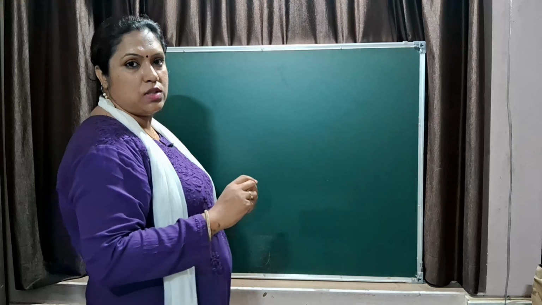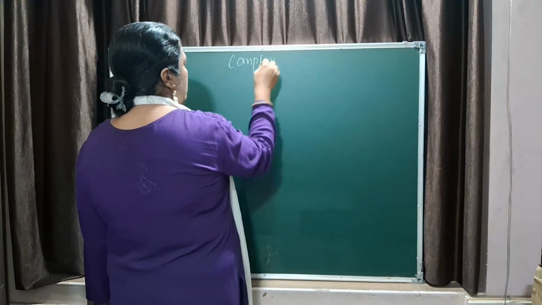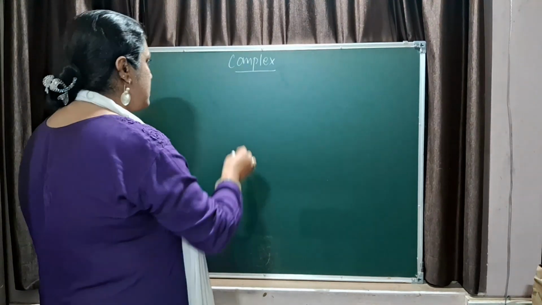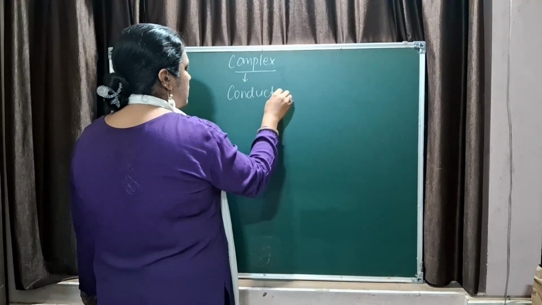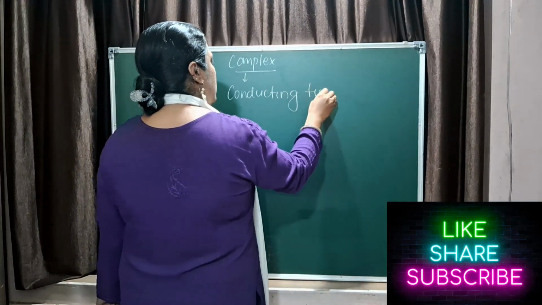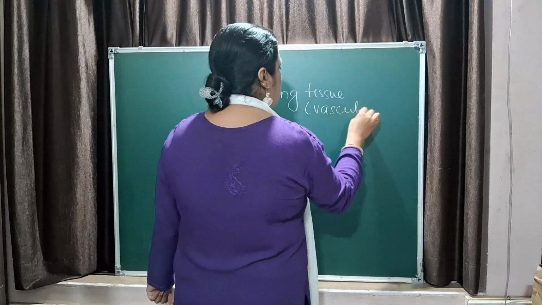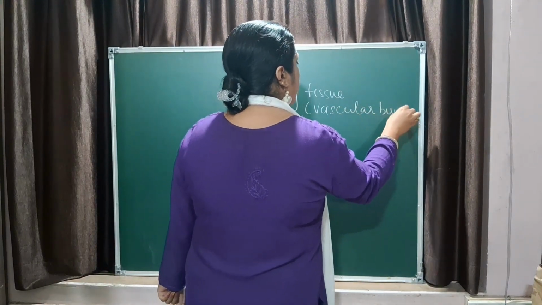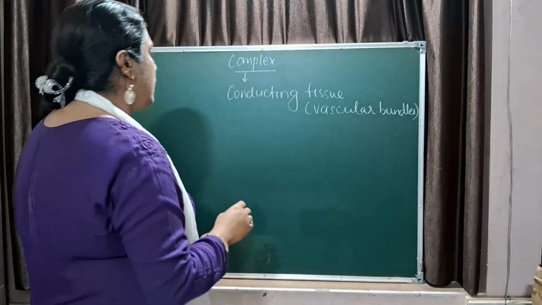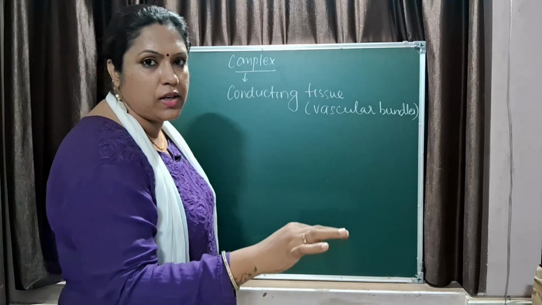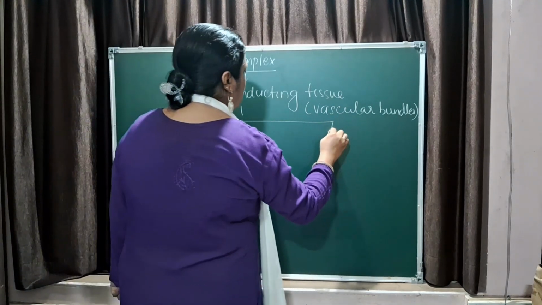The complex tissues in the plant system contain different types of cells. They are the conducting tissue, also called the vascular bundles. Conducting tissues form the vascular bundles. Vascular bundles are centrally located in the plant, and even the xylem and the phloem are centrally located in the plant in the pith region. Now, when you talk about the conducting tissue, there are two types.